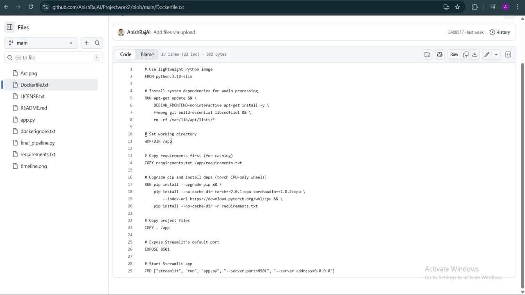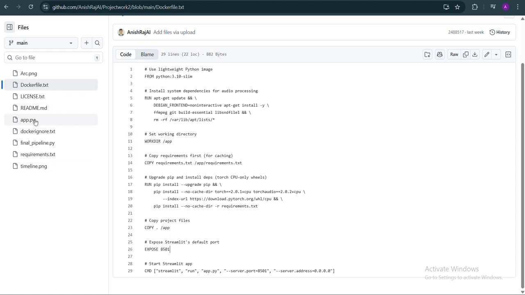Here's the working directory to execute our app, and we copy the requirements.txt file. Then pip install for the other dependencies, and copy the project. We are using port 8501, which is the default for Streamlit. For starting the Streamlit app, we put the entire thing into configuration, setting up the port as well as the address.